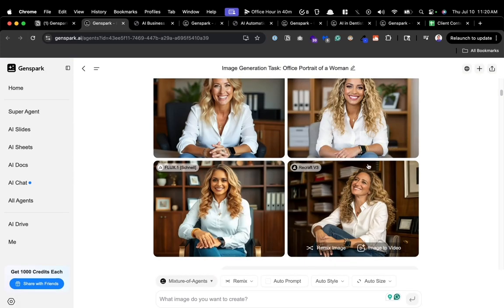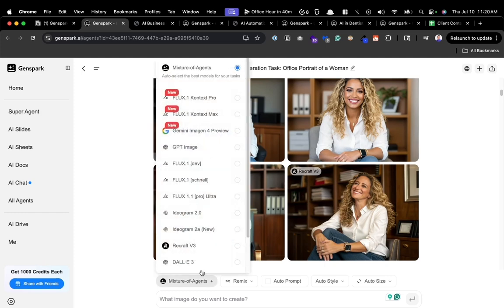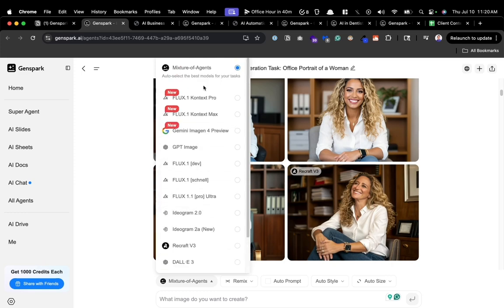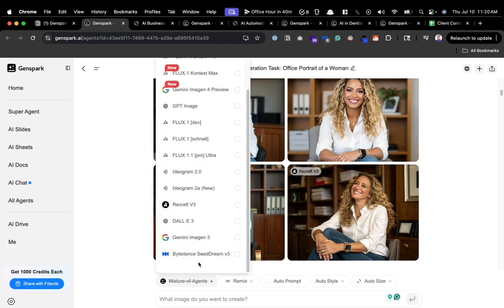Number 4 is image generation. Inside of GenSpark, look at all these image tools: Flux Context, Dolly, Gemini, Ideogram. You can select any one of these models. You're not limited to just one model. So as each of the models gets better, you benefit collectively as a whole. GenSpark doesn't have any AI model of their own. They just connect through APIs. Even Seed Dream is in here, Imagen, Dolly.